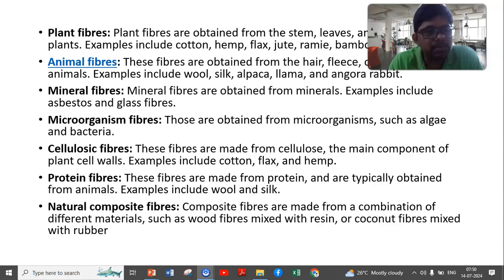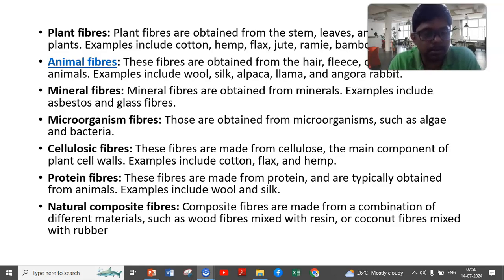Okay, so in this way we are continuing the same topic, but the classification has differed. Not only the plant fibers, but also we have to see animal fibers, mineral fibers, microorganism fibers, cellulosic fibers, protein fibers, and natural composite fibers. So these are the fibers which we are using for research.